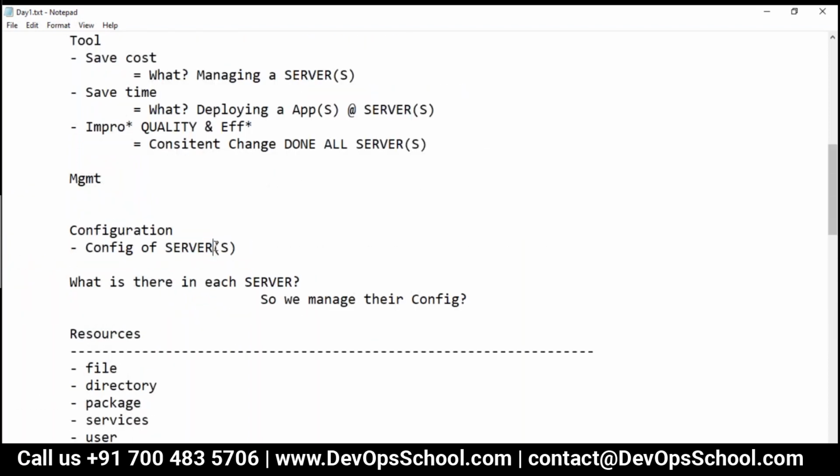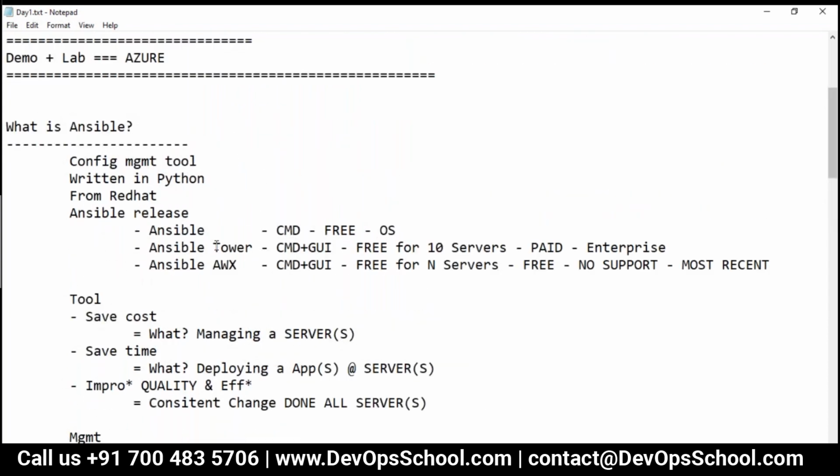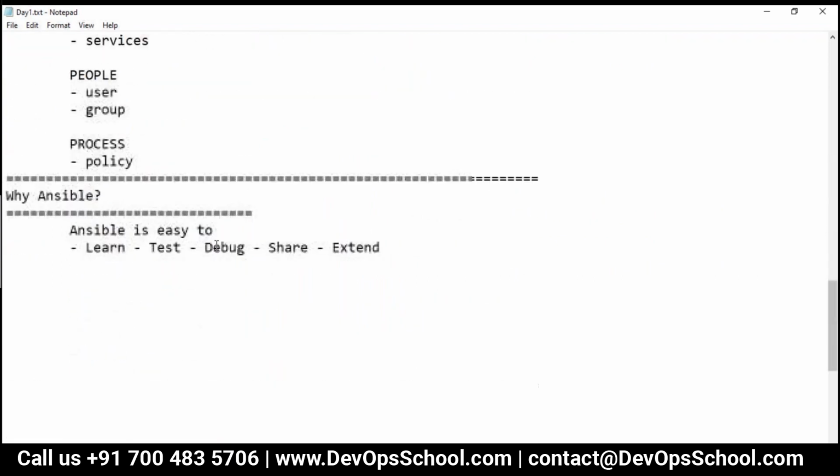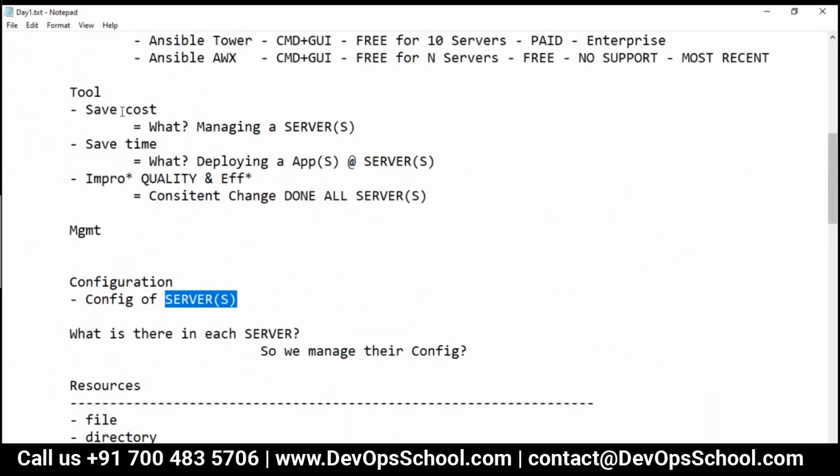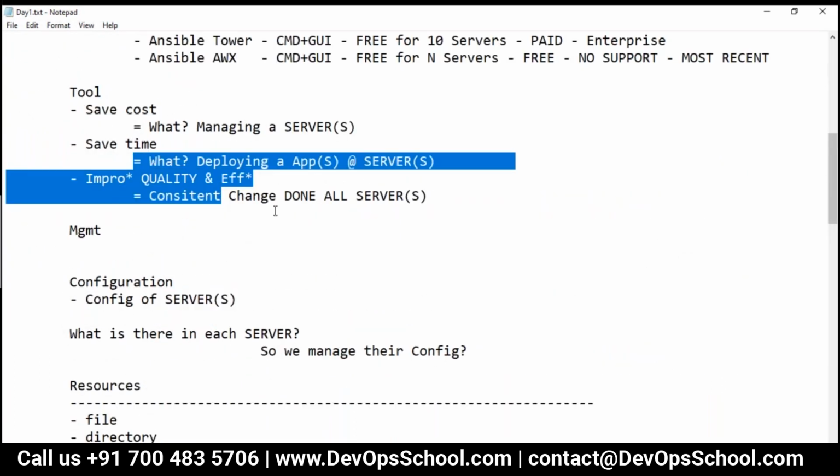Remember, I always say servers. If you want to manage just one server, a shell command, a Bash command, or a PowerShell command is more than sufficient. Why learn any tools or scripting languages? Not required. We want to manage multiple servers, save time and cost, and improve quality and efficiency. So we need a tool.